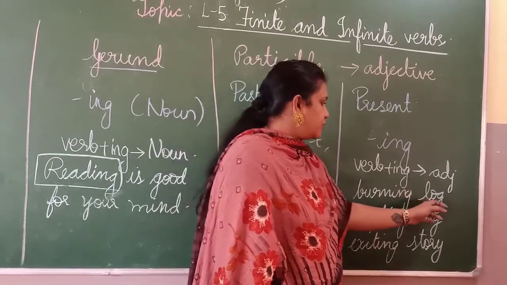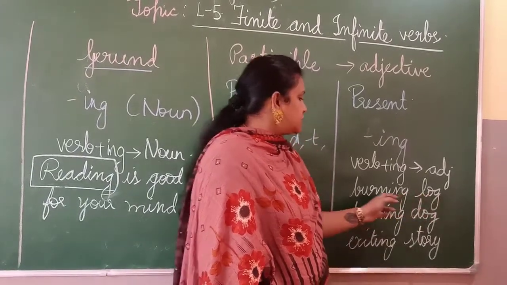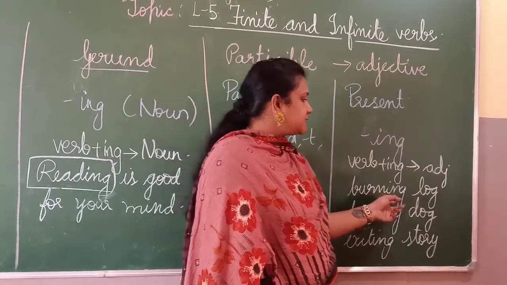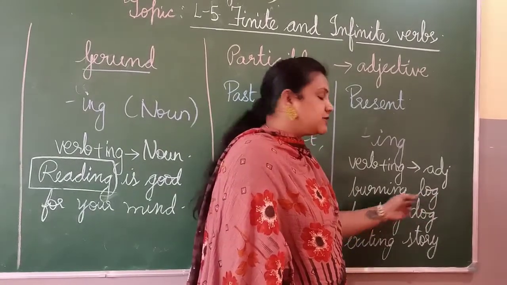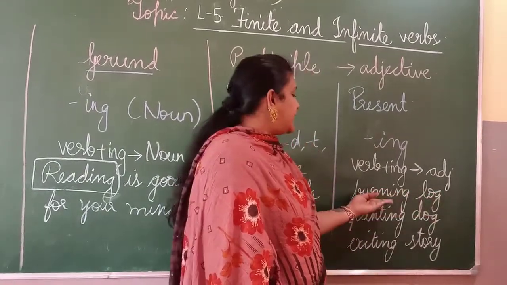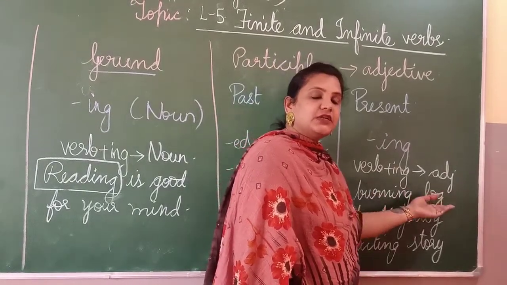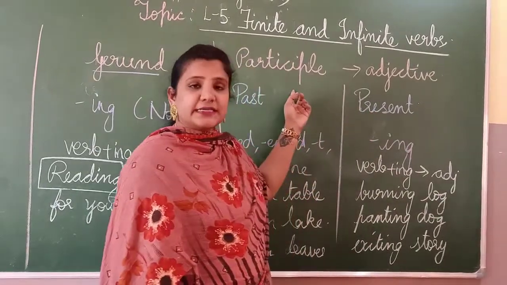Okay? Now log is what? Log is your noun. It is a thing, right? So burning log. So burning here is describing your log. Okay? That is a burning log. It is describing your noun. So any verb in its ing form that describes the noun is called your present participle.